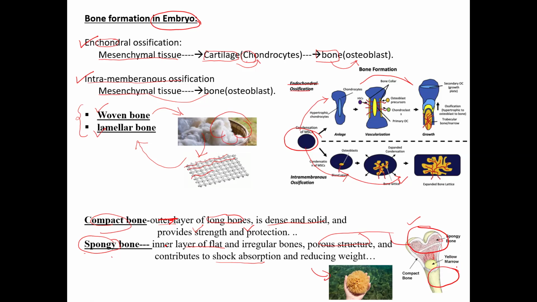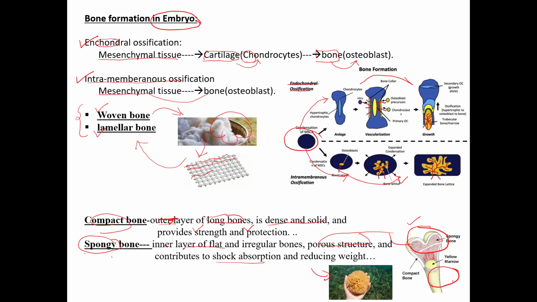What is endochondral ossification? What is intramembranous ossification? In intramembranous ossification, there is no intermediate stage of chondrocytes or cartilage formation. What is woven bone? It is the early unorganized bone. Lamellar bone is the late, organized, final shape of the bone. Then depending on the strength and the presence of trabeculae inside, we classify bone as compact and spongy. Compact bone is solid and dense. Spongy bone is a little porous and has less strength.